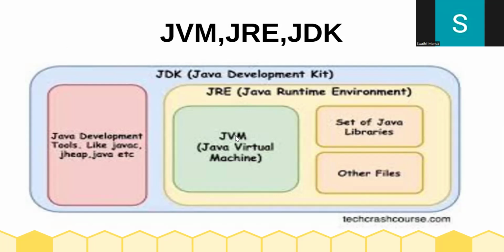By using this diagram, JVM is a virtual machine. Suppose I am writing a hello world program. That program is converted into bytecode by the JVM. The JVM converts the bytecode into machine understandable language. Then I run the hello world program in a runtime environment, the Java Runtime Environment. So I am running this application on this platform.